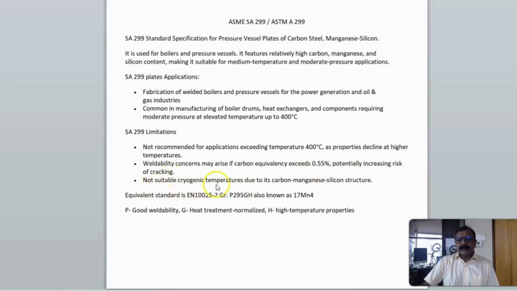Also not suitable for cryogenic temperature due to its carbon manganese silicon structure. The nearest equivalent standard of SA299 is EN 10025-2 grade P295GH. It is also known as 17Mn4. This P stands for good weldability, G is for heat treatment normalized, and H for high temperature properties.